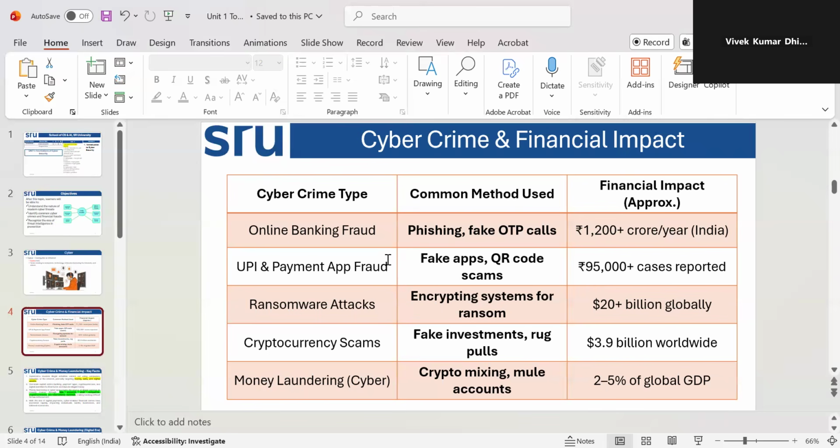So this kind of cybercrime is very deep inside society, not only in India but all over the world. So that needs to be secured, and that comes under cybersecurity. Now we are understanding different kinds of crimes. So why do we need security? We will get to know.